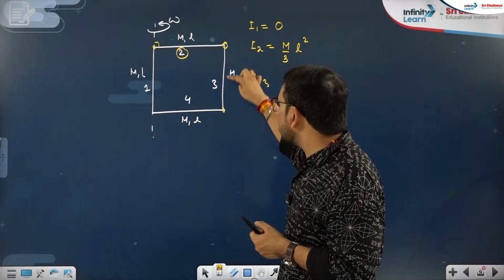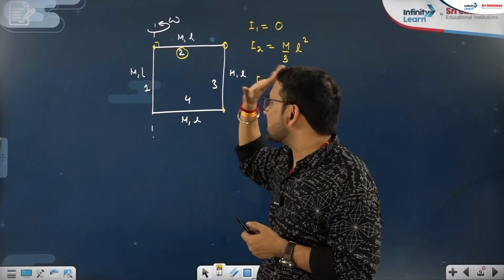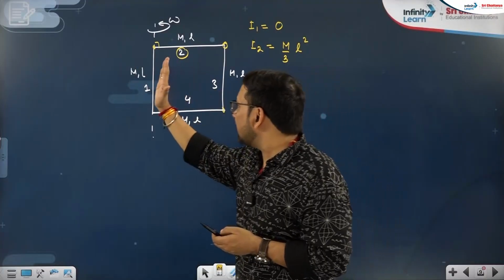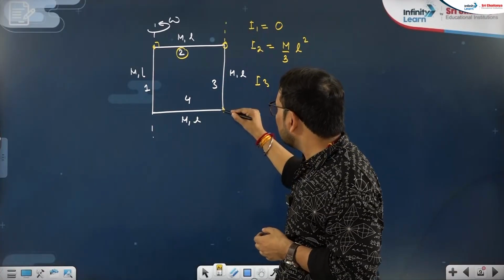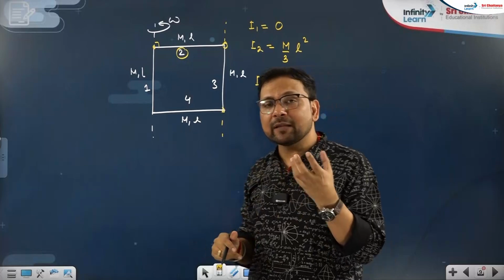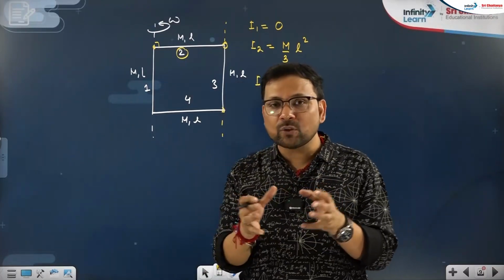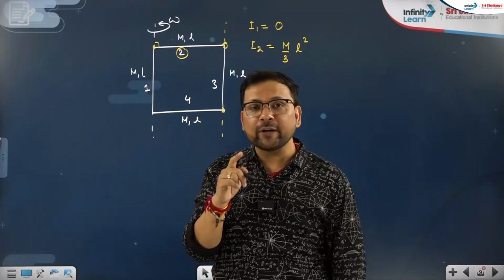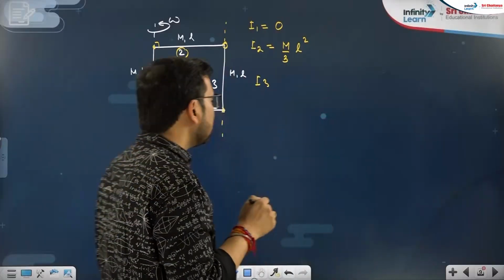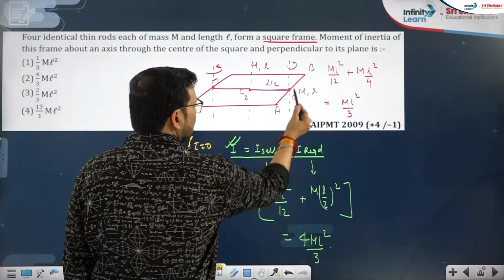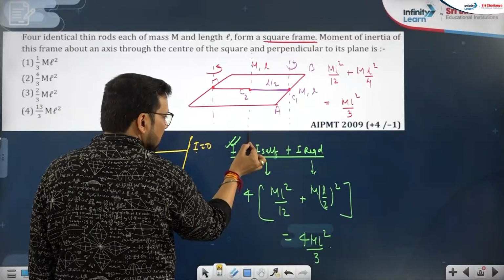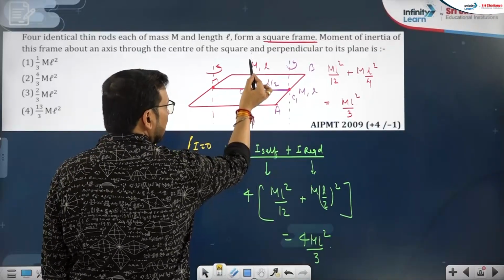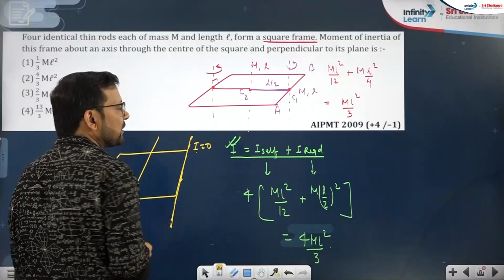So I will take this same axis on the body, I self. Always use I self plus I required in that case where the axis is not passing through any point of the body. In the previous question also, for the AB rod, the axis was not passing through any point of the body, and I used that approach.